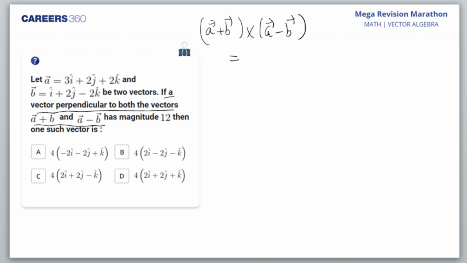So A cross A would be 0. A cross minus B will fetch me B cross A. Am I right? Because in A cross minus B, I have taken the minus and converted it into A cross B, no, B cross A. Then B cross A again I'll get, and B cross minus B, that is 0 itself. B cross A. I'll make use of the eraser.